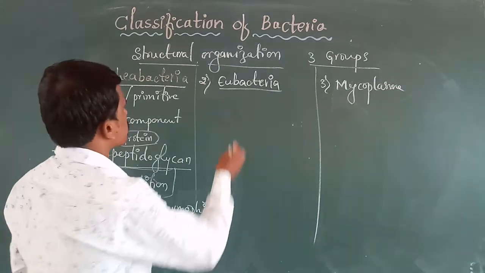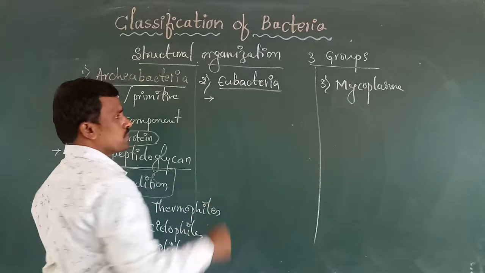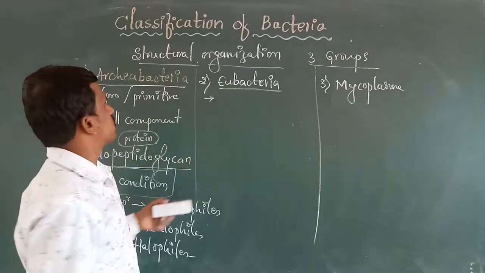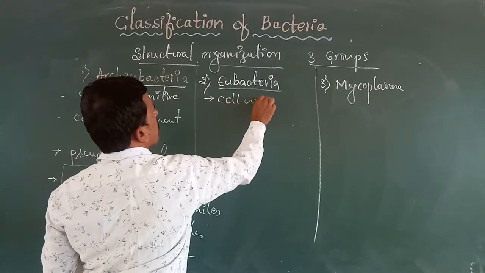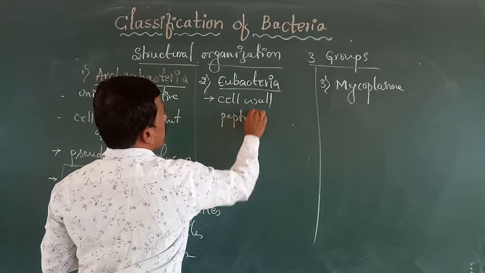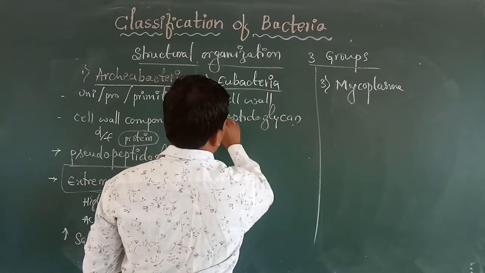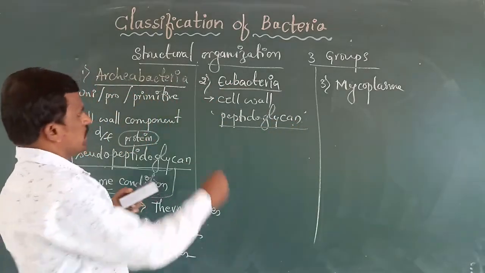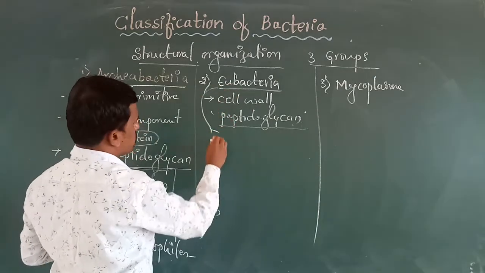Next, Eubacteria are also unicellular, prokaryotic and primitive living organisms. The cell wall component is peptidoglycan. This Eubacteria divides into two types.